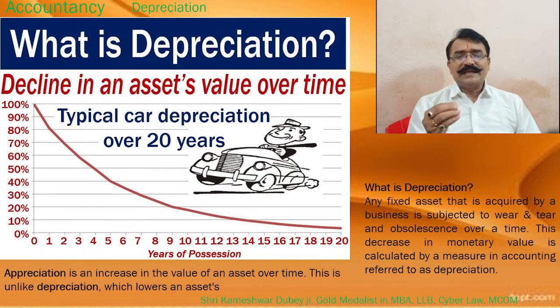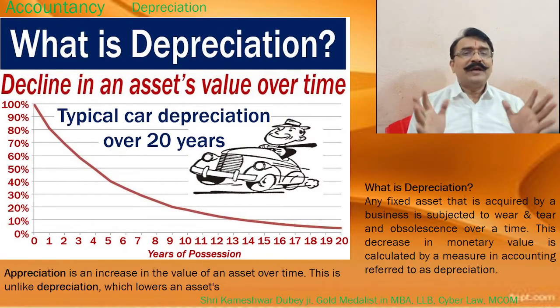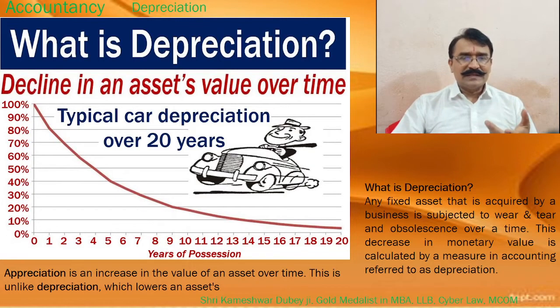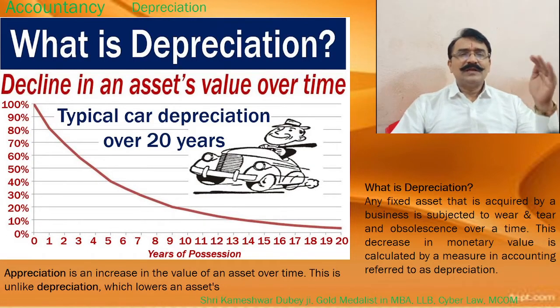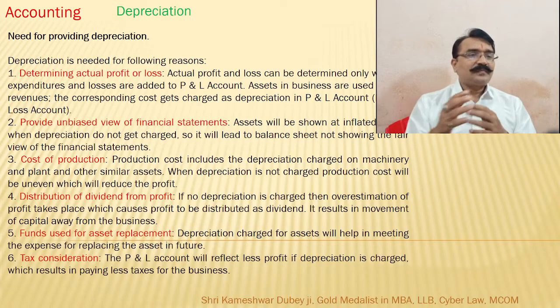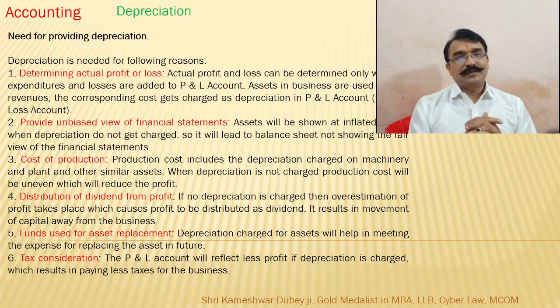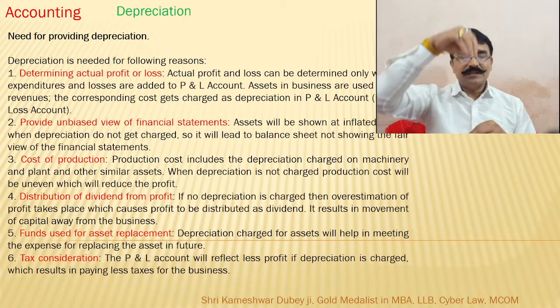So any fixed asset that is acquired by a business is subject to wear and tear and obsolescence over a period of time. This decrease in monetary value is calculated by a measure in accountancy referred to as depreciation. Depreciation is done mainly because of wear and tear. By use, the value of the item slowly comes down. So what is the need for depreciation? Till now we have understood depreciation means decrease in the value of the item.